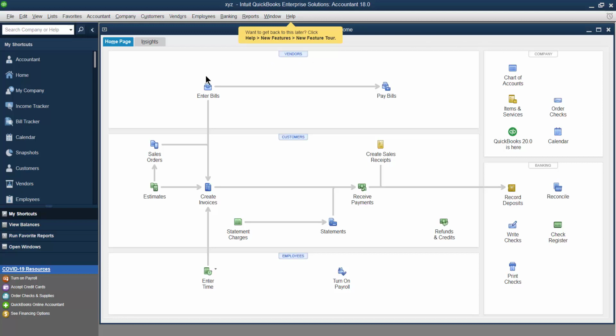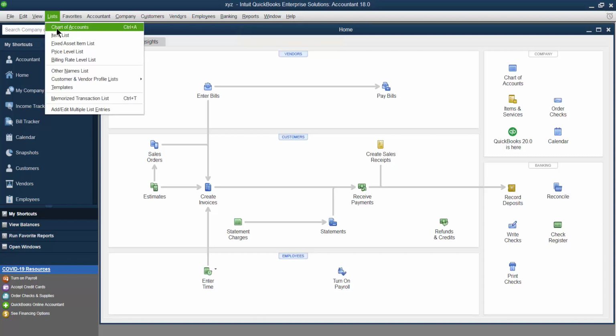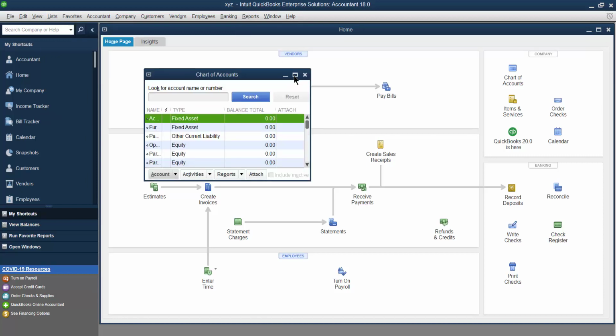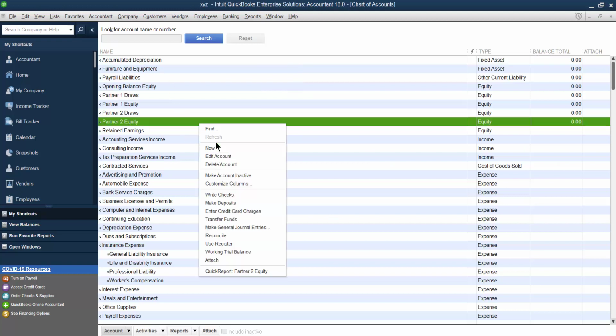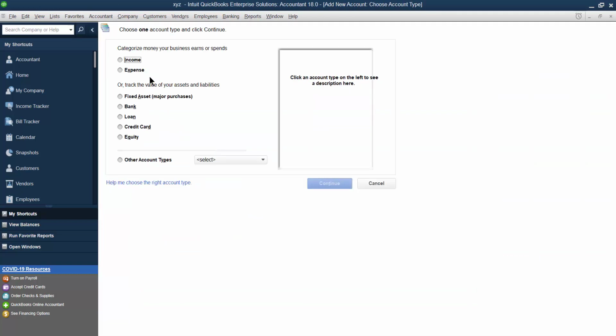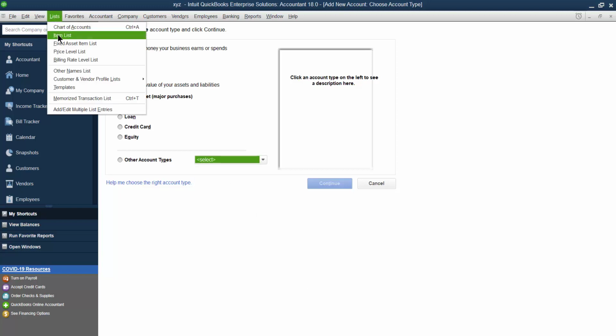For example, the first question might be to create a chart of accounts, several accounts. Go into the chart of accounts and create several accounts, or create, for example, 2 or 3 accounts for each type of account. Then create 2 or 3 income accounts, expense accounts, and so on. If it is in the question, please do it this way. Then the question might be to do this one.